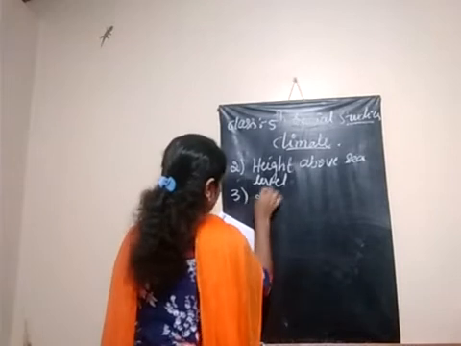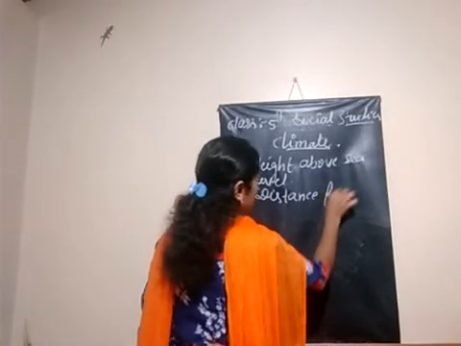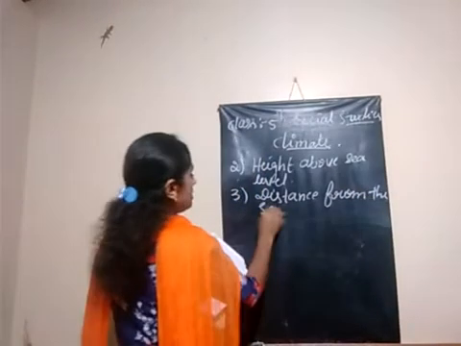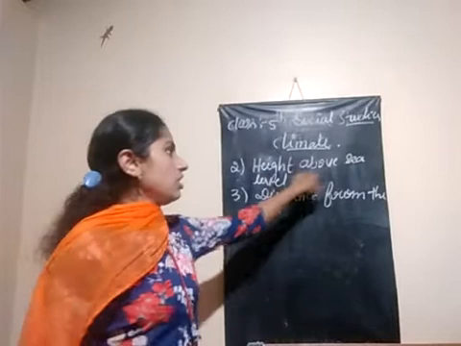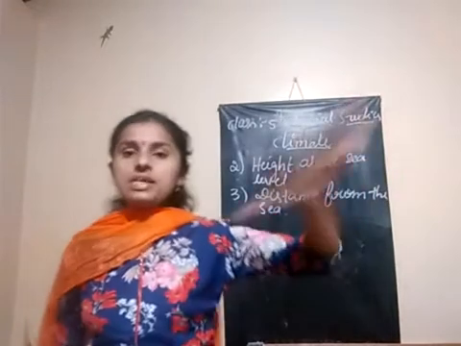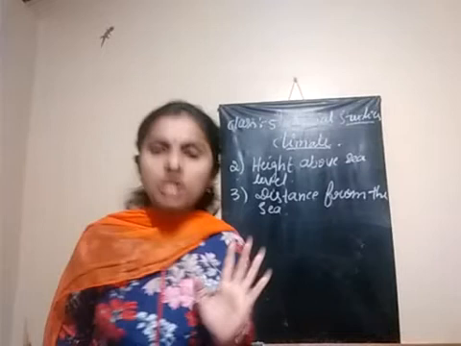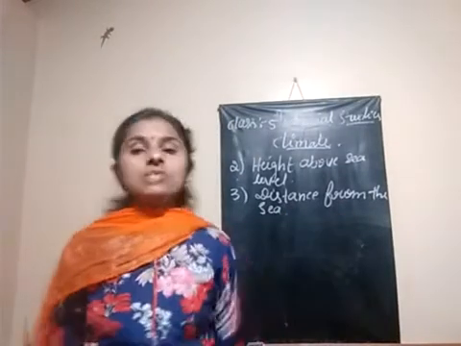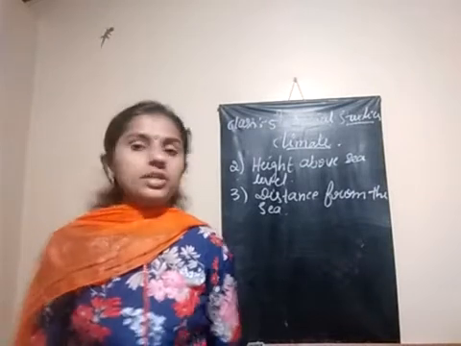Distance from the sea, how it is affecting the climatic condition of places. Now we learned about height above sea level, how sea level and height above it affect the climatic condition. Now how does distance from the sea affect the climatic condition?